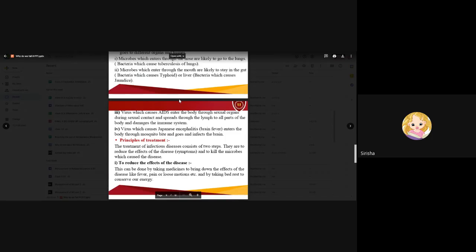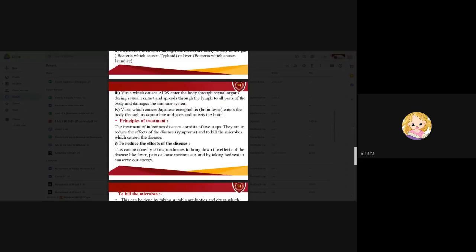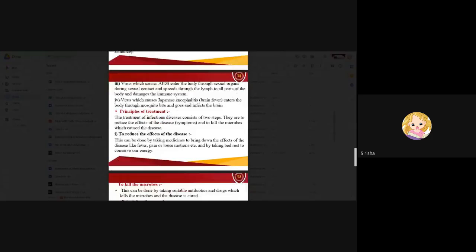First is nose to lungs, that is tuberculosis. Mouth and gut, like bacteria which cause typhoid, or liver, which causes jaundice. AIDS is through sexual contact and damages the immune system. And then the virus which causes Japanese encephalitis, or brain fever, enters the body through a mosquito bite and infects the brain.